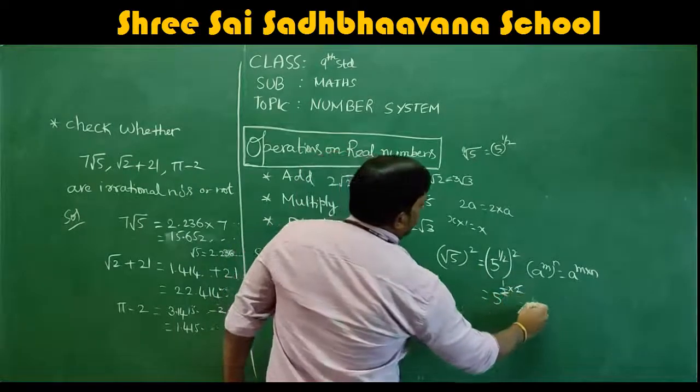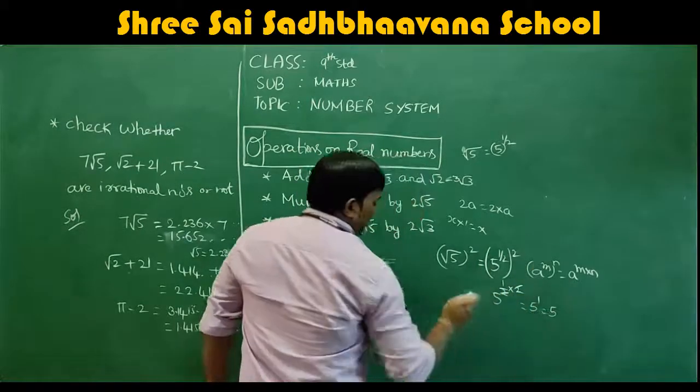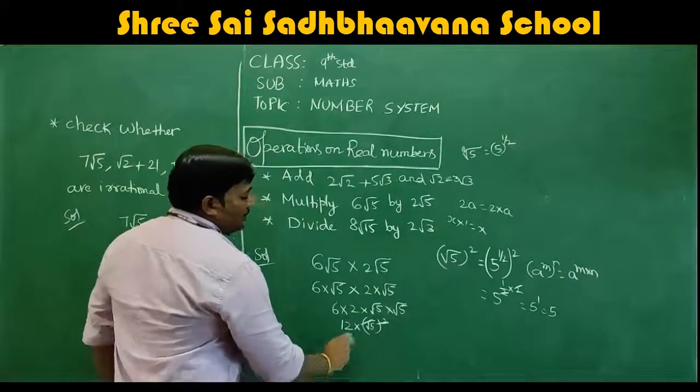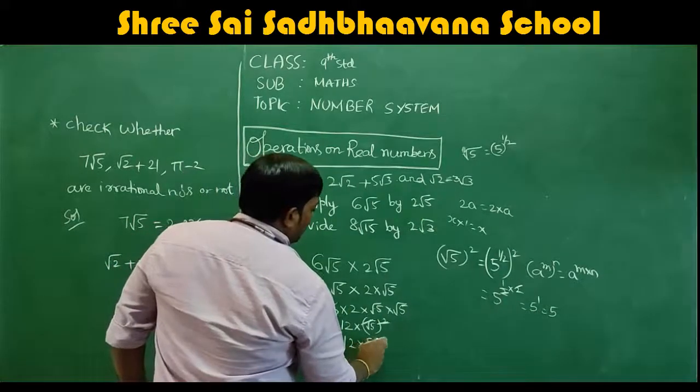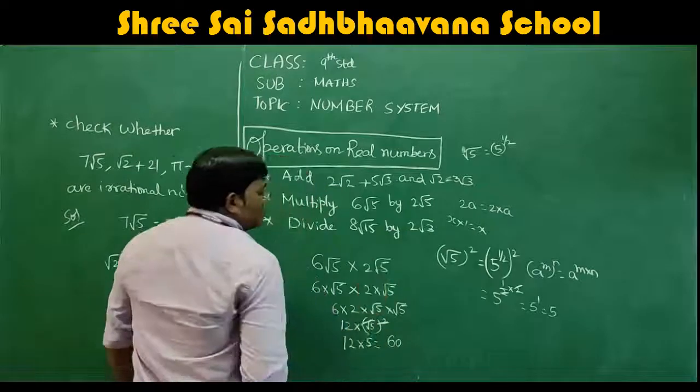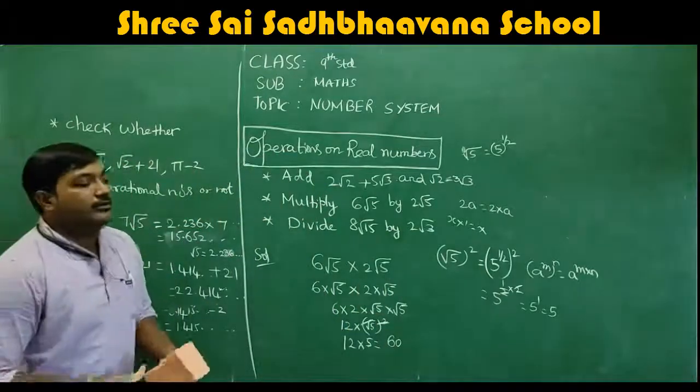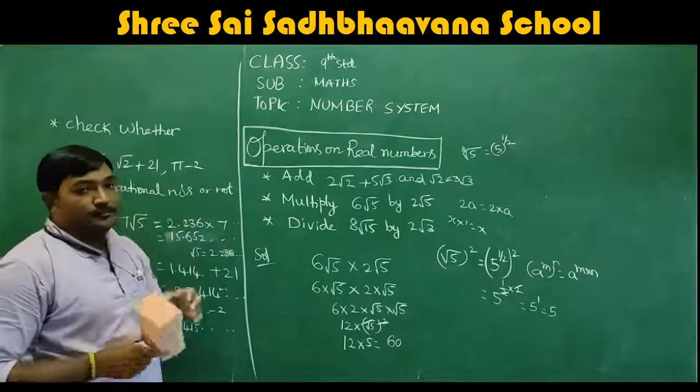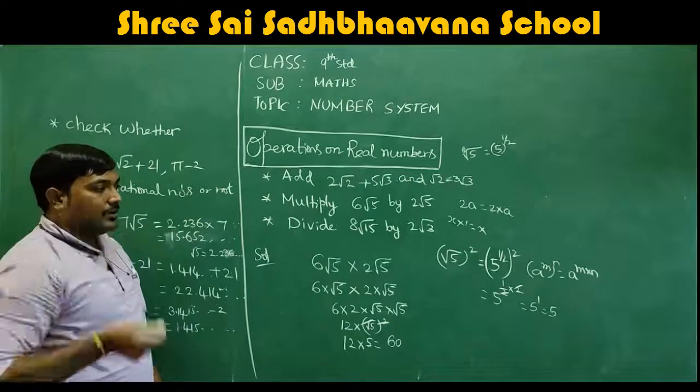2 will get cancelled. You will get 5 power 1, which is 5. That's how you will get 12 into 5, which is 60. So the answer is 60. Okay, this is how you have to solve this sum. Okay, I hope you understood.